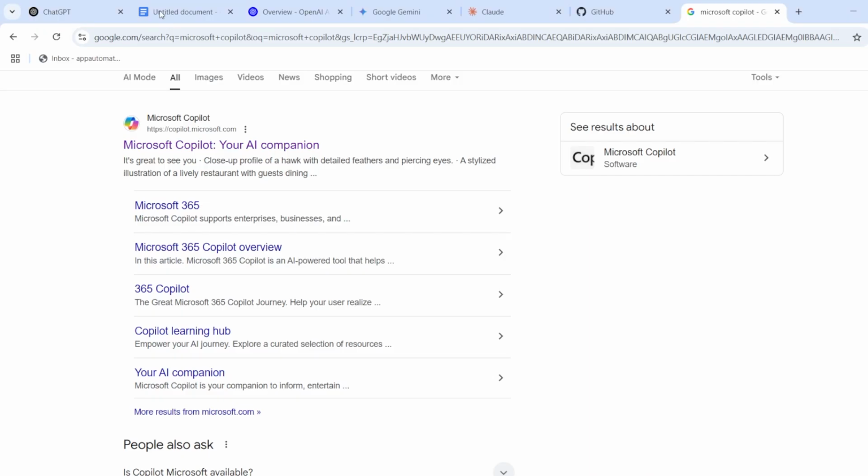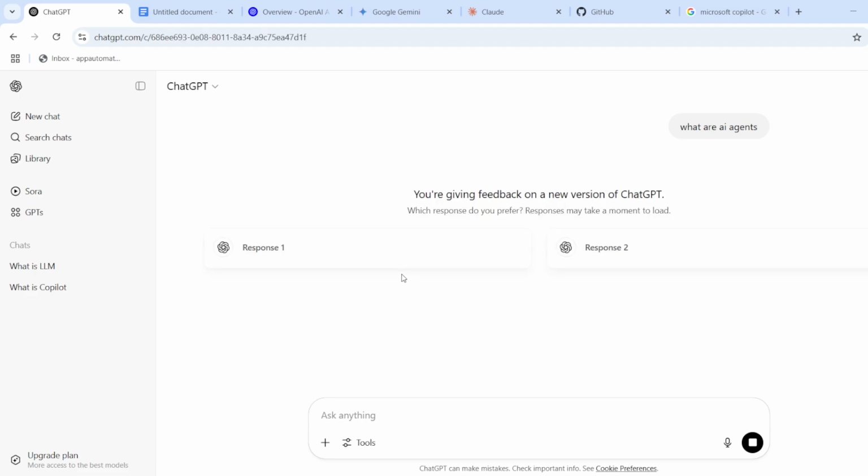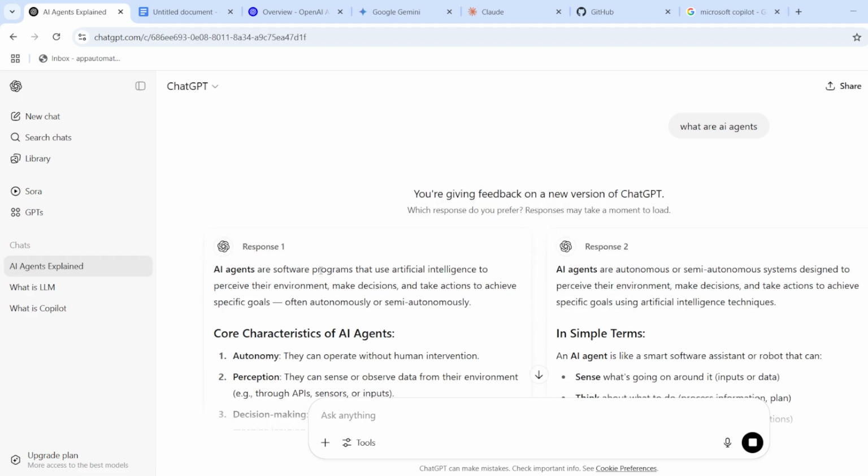What are agents now? Let us ask, what are AI agents? AI agents are programs that use AI to perceive their environment, make decisions, and take actions to achieve goals. Tesla cars, automatic cars. What are these? These are agents. They are driving on the road, and as per the scenario, they take actions, right? What to do or what not to do. Robots, right? They are taking actions.